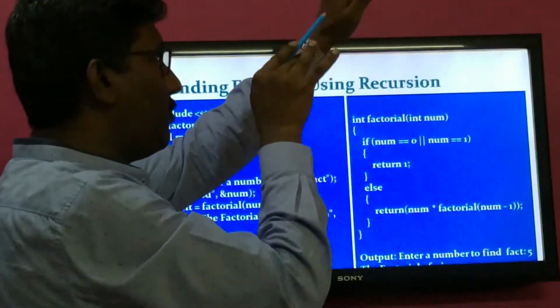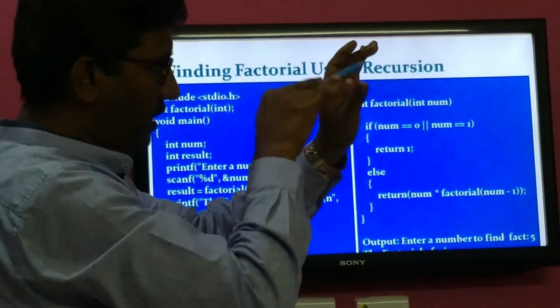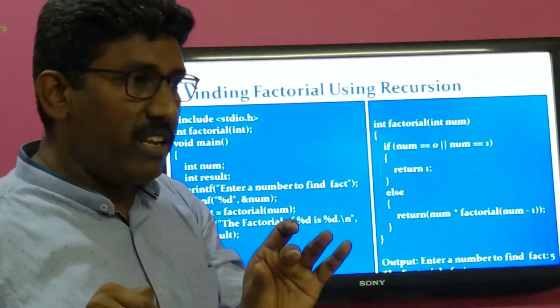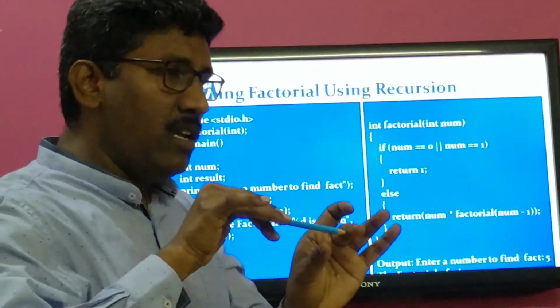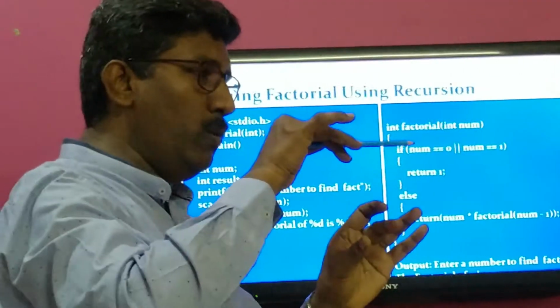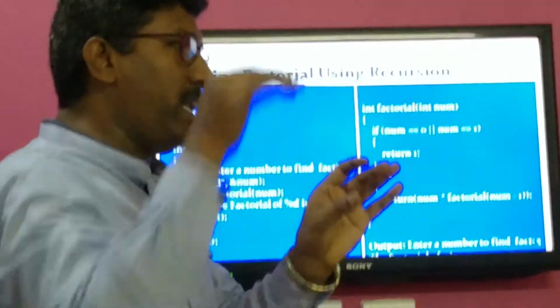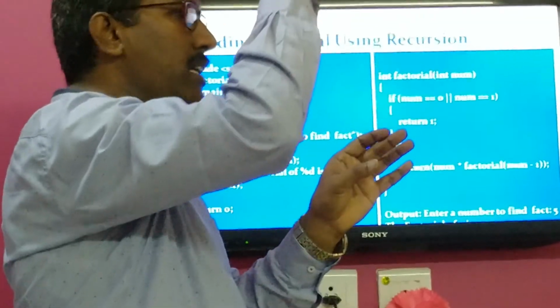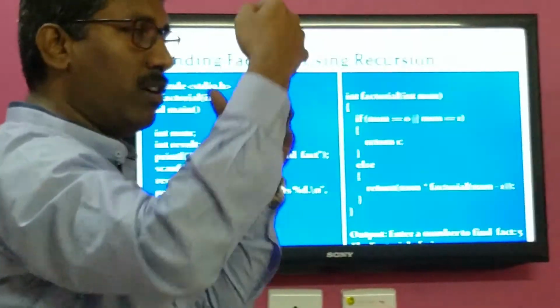So calls will be generated from first 5, from top to bottom. Next 4, next 3, next 2, next 1. Then whenever it is 1, that will return 1. 1 into 2, that will return 2. 2 into 3, that is 6. 6 will be returned. Then 6 into 4, 24, that will be returned. Then 24 into 5, like that, 120.